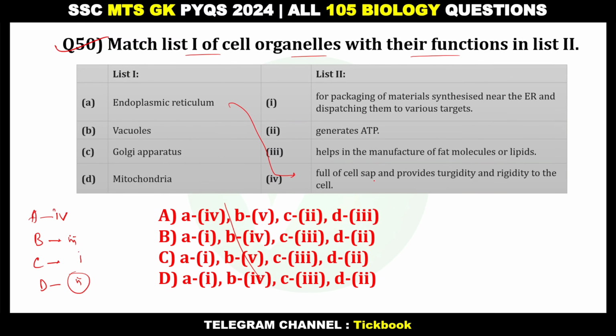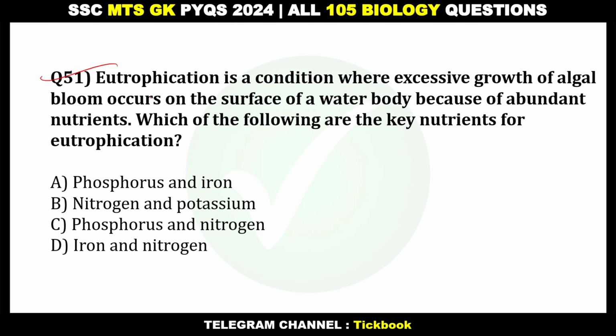vacuoles, full of cell sap and provides turgidity and rigidity to the cell. And endoplasmic reticulum, B3, helps in the manufacture of fat molecules or lipids, and Golgi apparatus for packaging of materials synthesized near the endoplasmic reticulum and dispatching them to various targets. And mitochondria generates ATP. Sorry, ATP, not OTP. It's ATP. Okay.